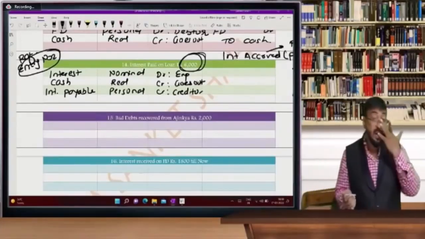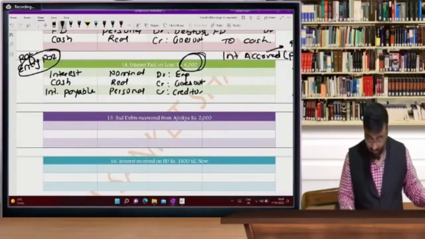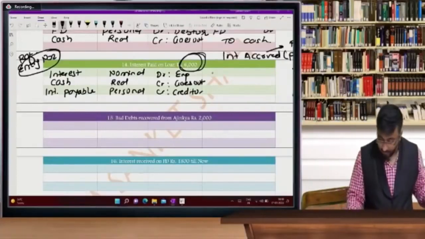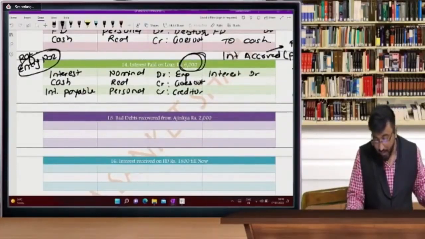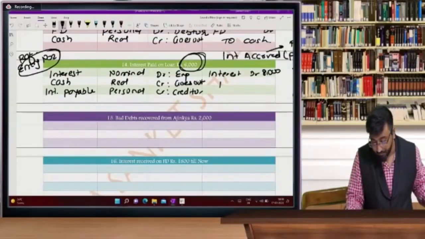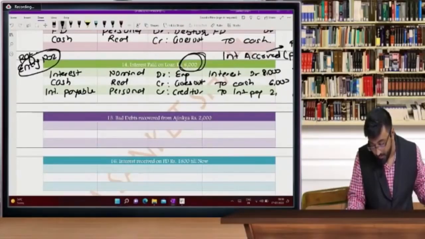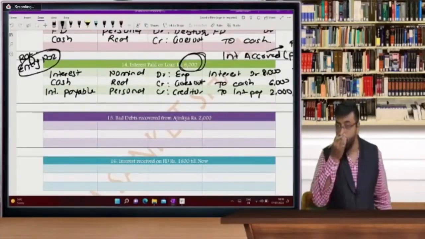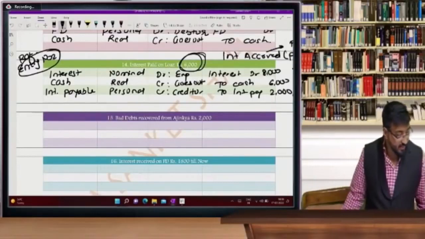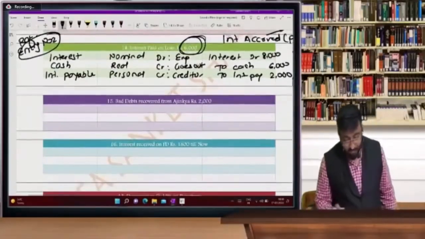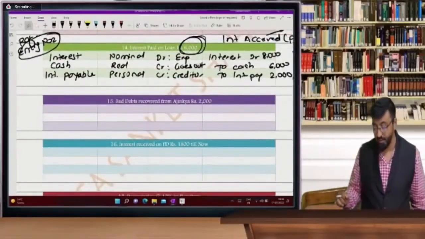So interest payable is a creditor. Have patience till the last minute, every one of you. So how much will be debited in the interest account? 8,000. To cash 6,000. To interest payable 2,000. So very easy, sir. Interest account debit to cash, to interest payable.